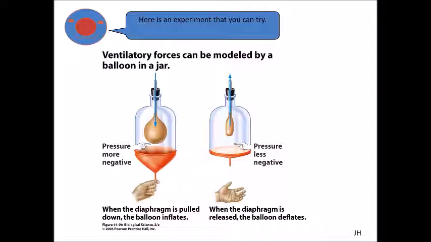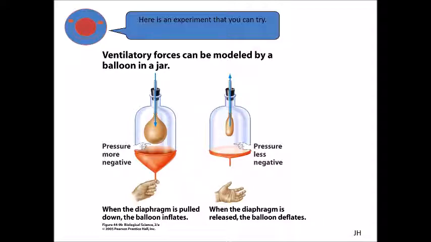You can pull it, and just like the descent of the diaphragm it will behave. So whenever the diaphragm descends downwards during inspiration, the pleural pressure will become more negative, and therefore our lungs will expand due to this pleural suction.